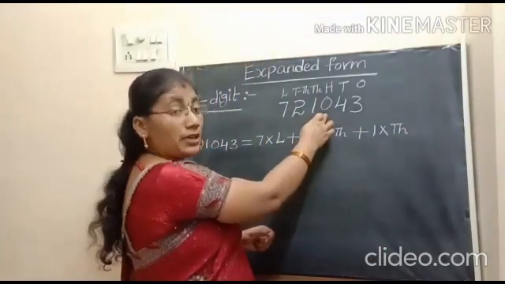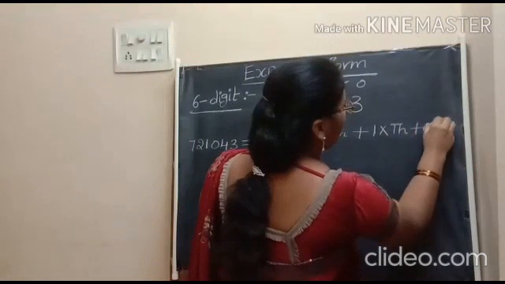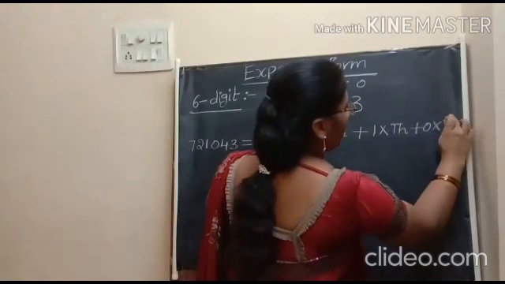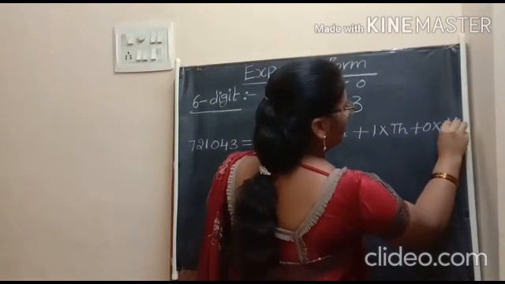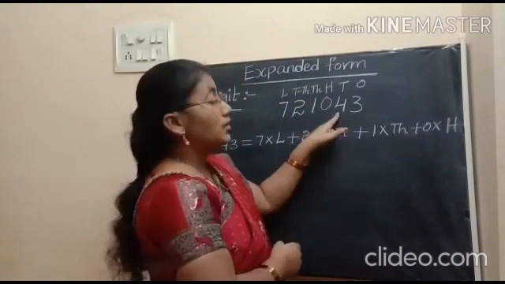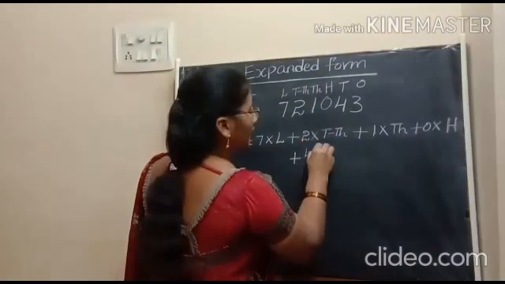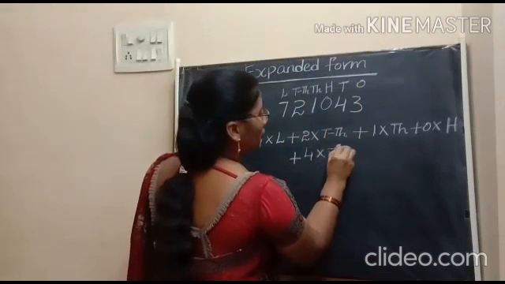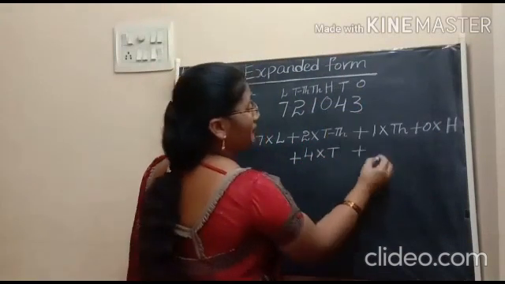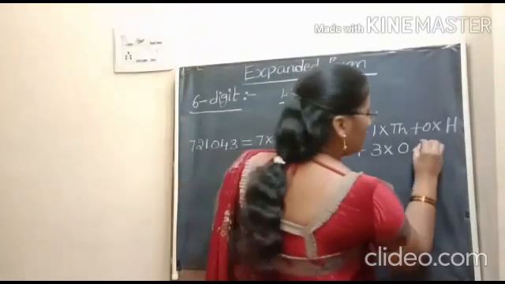Now write the place value of 0. That is 0 into, 0 is in the hundreds place, so I am taking H, plus place value of 4, means 4 into, it is in the tens place, so I am taking T, and 3 into O, means ones.